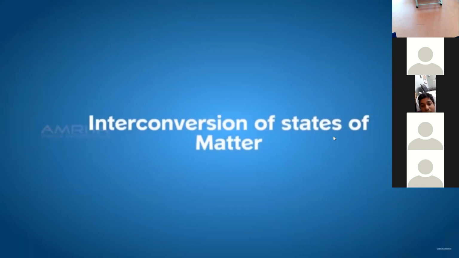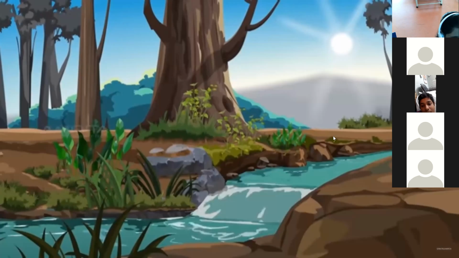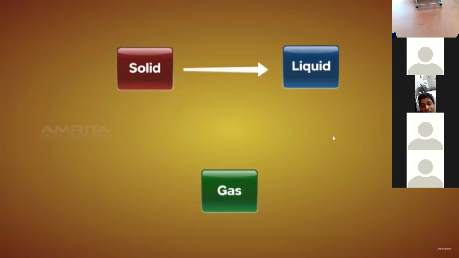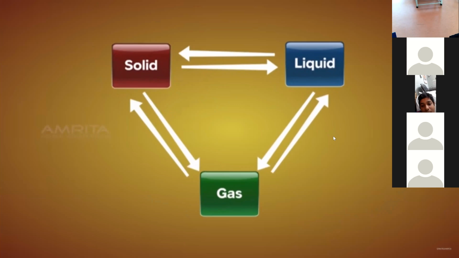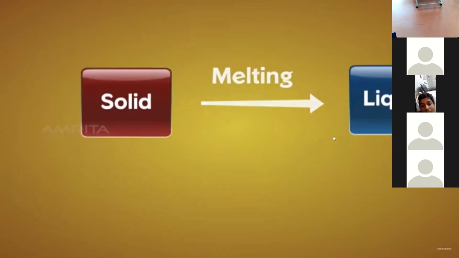Interconversion of states of matter. Matter around us exists in the solid, liquid, and gaseous state. The state of matter changes from solid to liquid, liquid to gas, or a combination of these. A solid changes its state to liquid by melting.